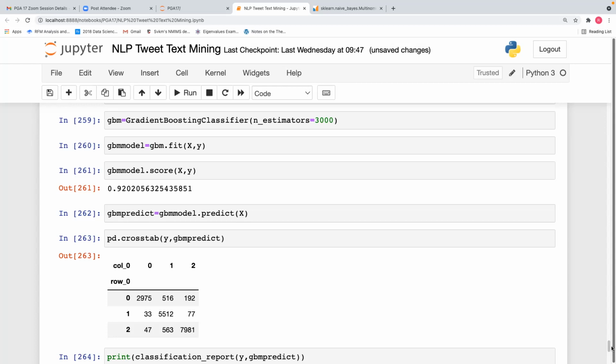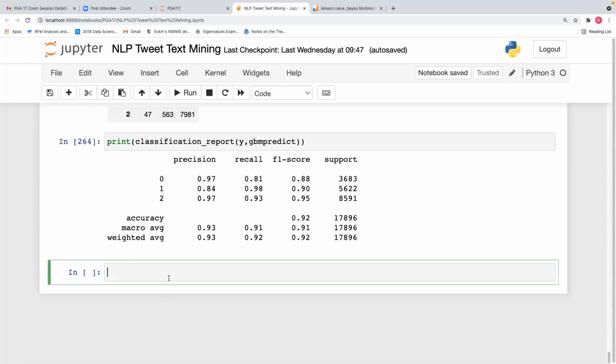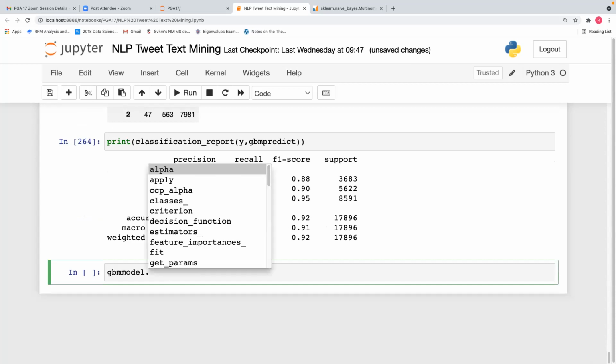So here also you have to go with the error. After how many trees the error becomes constant, you can find out from that. Because as part of the GBM output, GBMmodel has estimators, feature importances, learning rate, loss. I think this loss is the one which will give us that.